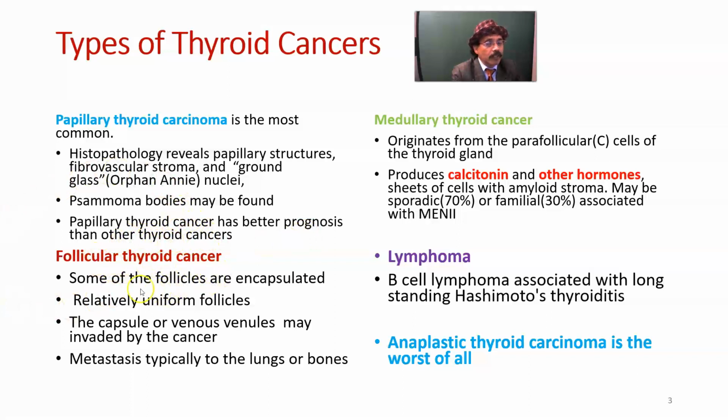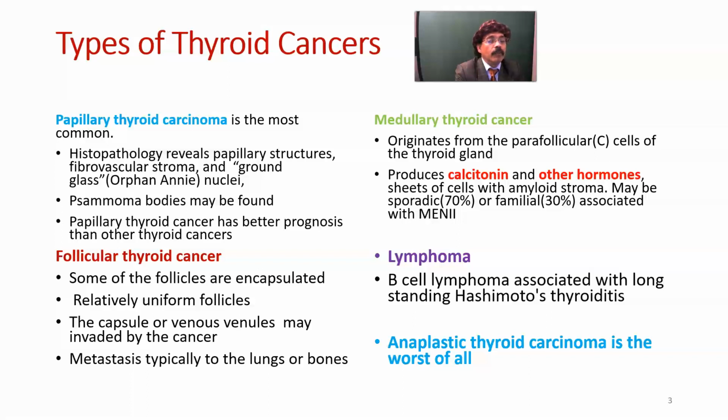Follicular thyroid cancer: some of the follicles are encapsulated, with relatively uniform follicles. The capsule or venules may be invaded by the cancer. Metastasis is typically to the lung or bones. It is difficult to differentiate follicular thyroid cancer from follicular thyroid adenoma.